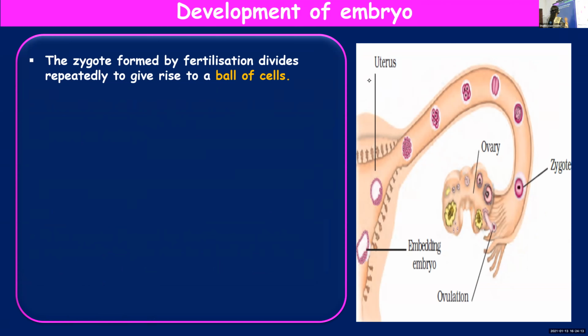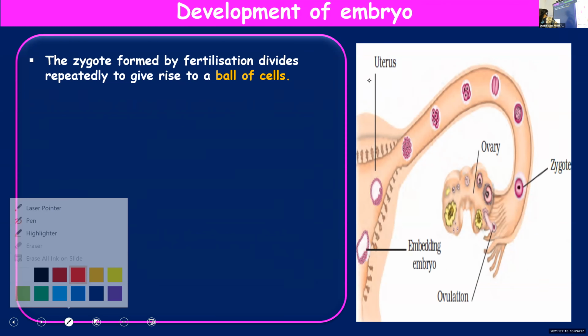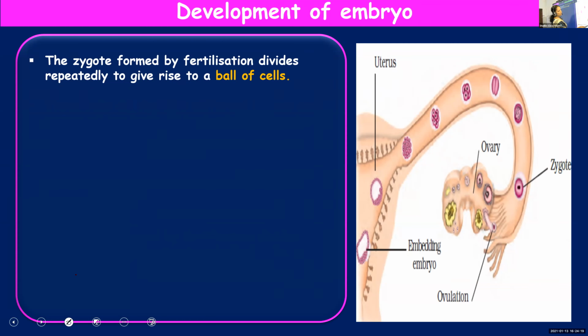So here, let me take the pen. So here, this is the ovary. Okay, this is the ovary. From the ovary, ovum will be released. Okay, an ovum will be released, and this ovum, when it gets a chance to fuse with the sperm, it will form a zygote.